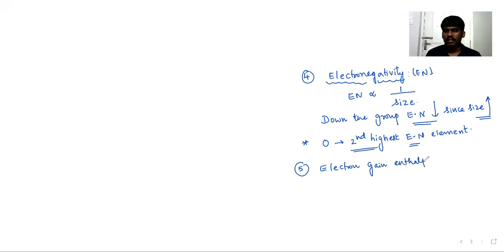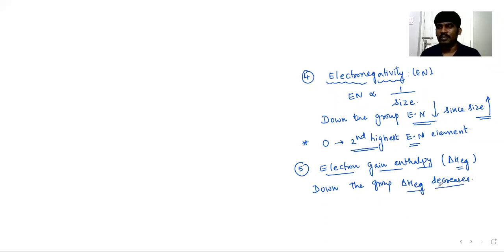Electron gain enthalpy, which I can indicate as delta H eg or electron affinity. But generally, if you observe it down the group, same as electronegativity, electron gain enthalpy decreases regularly, like oxygen, sulfur, selenium, tellurium, polonium. So from top to bottom, oxygen to polonium, electron gain enthalpy decreases. That means oxygen is supposed to have high electron gain enthalpy compared to other elements.